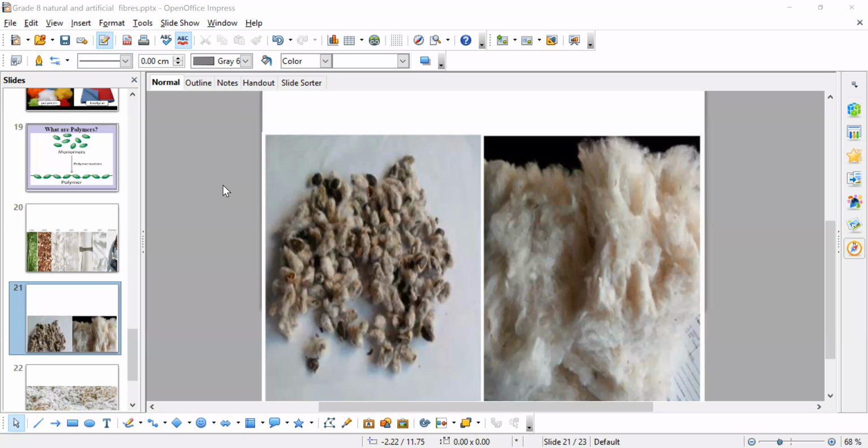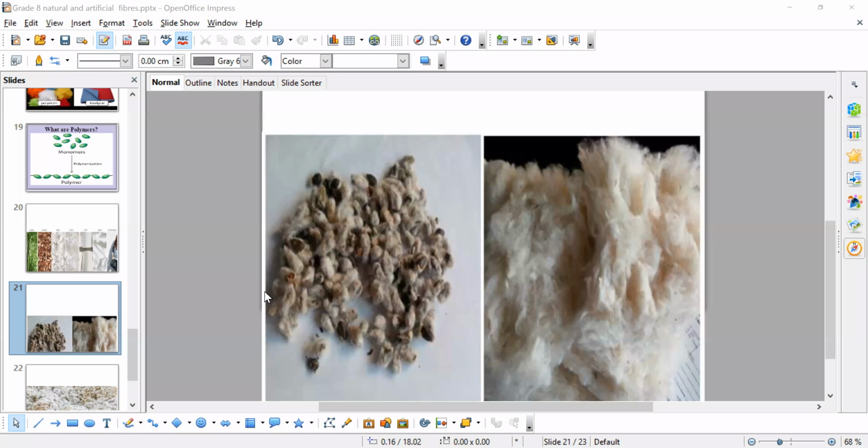Okay, so these regenerated fibers are the fibers from the inside layer, not from the top layer. Like even from cotton, we're taking the fiber that is around the seed, but not the top layer. The terminology is also very important. We will call that cotton linter and wood pulp. This is also called cellulose fibers, because it is derived from cellulose. Cellulose is present in the plant.